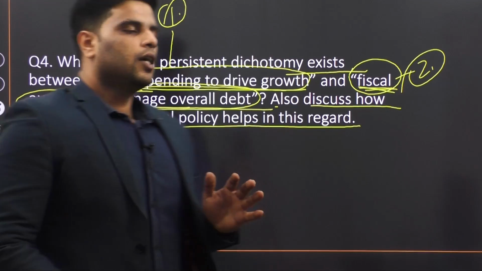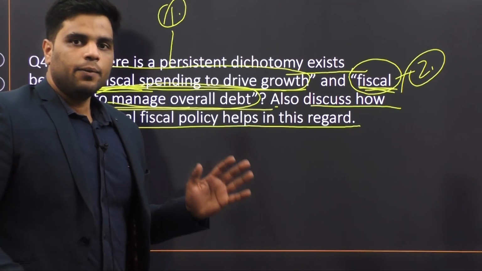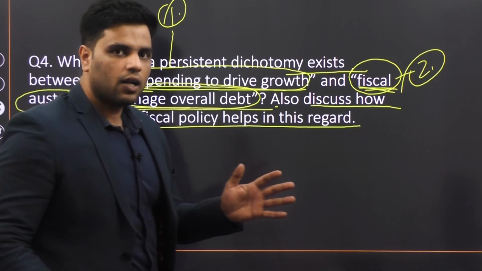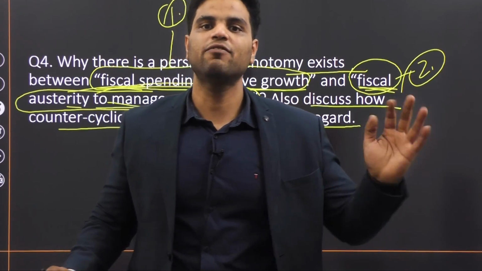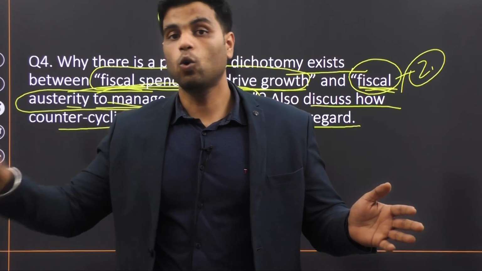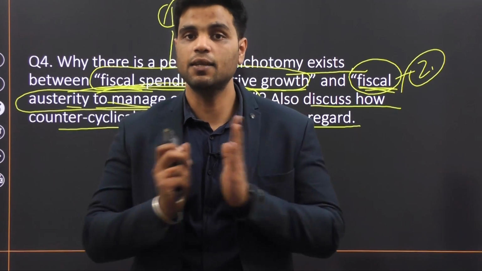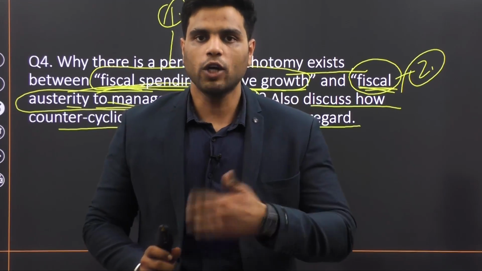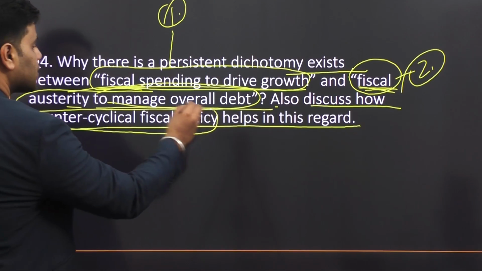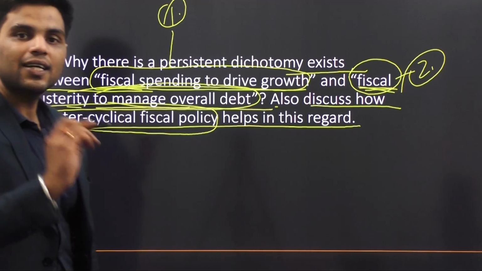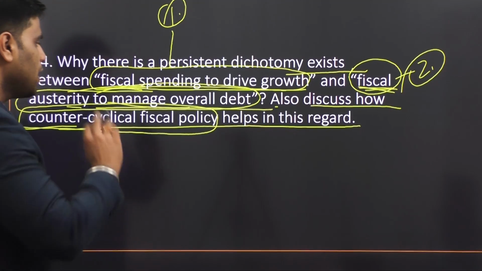Now, generally, people say that there is a middle ground between these two extreme positions. One extreme position is expand fiscally. The other extreme position is don't expand fiscally, reduce fiscal deficit. There is a middle ground between the two. What is that middle ground? Well, that middle ground is counter-cyclical fiscal policy. Now, what is that counter-cyclical fiscal policy?